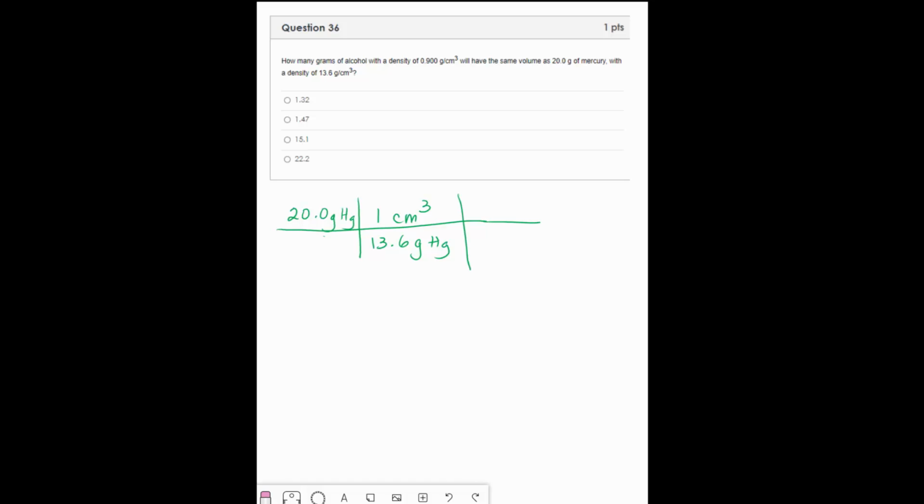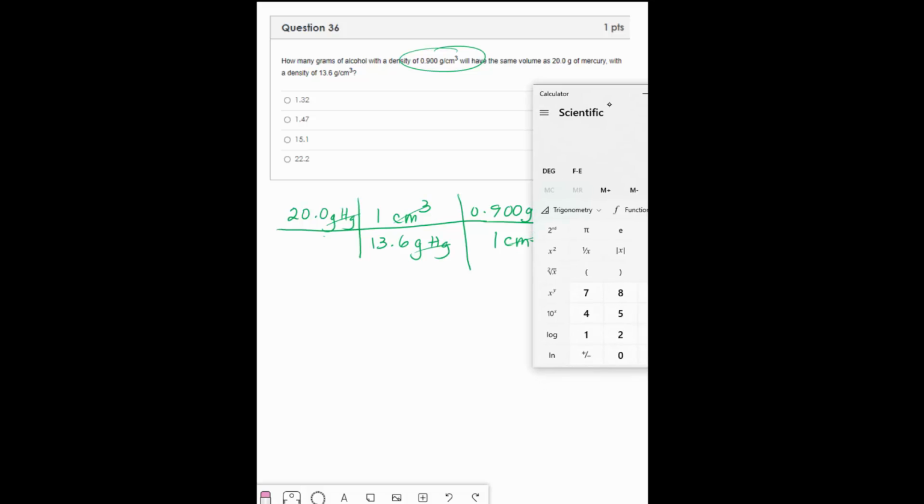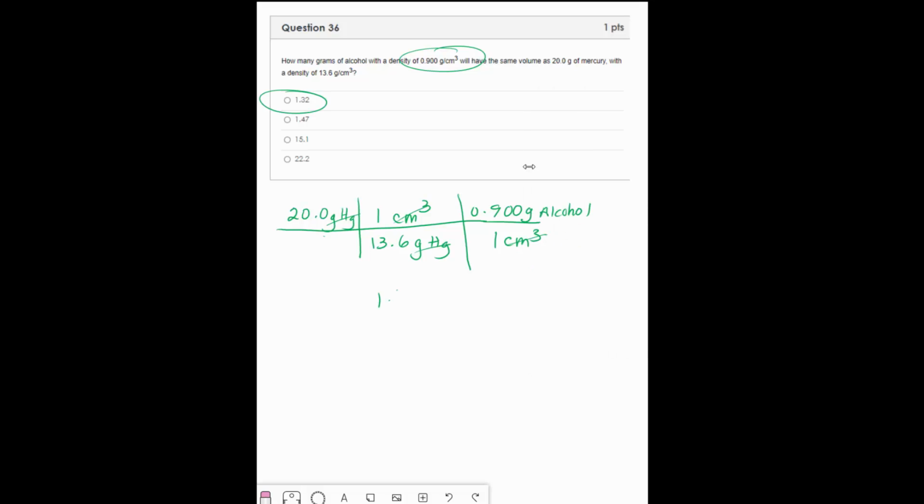The question is how many grams of alcohol with this density will have the same volume, so I use that density, 0.900 grams of alcohol per 1 centimeter cubed. Grams of mercury cancel, centimeters cubed cancel, and I'm left with grams of alcohol, which is what I was hoping to end with. So 20 times 0.9 divided by 13.6, and I get 1.32 grams of alcohol.